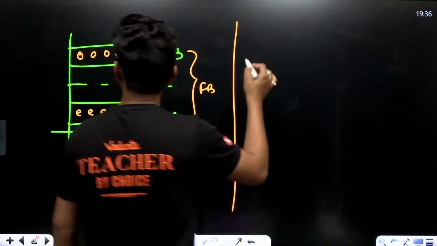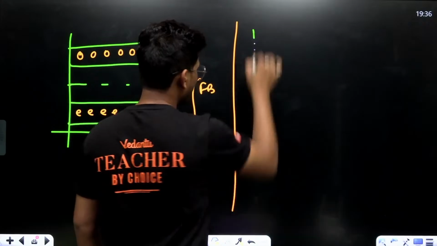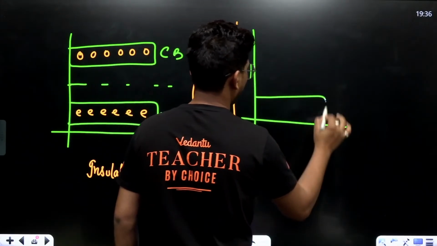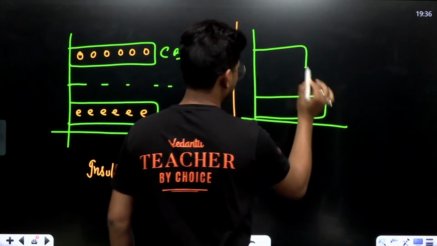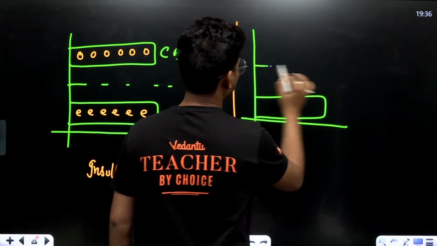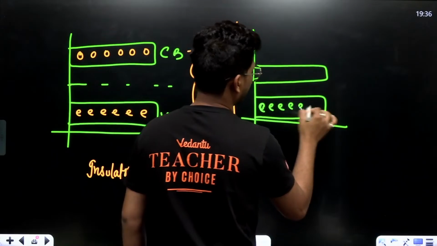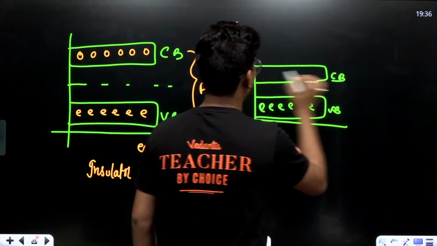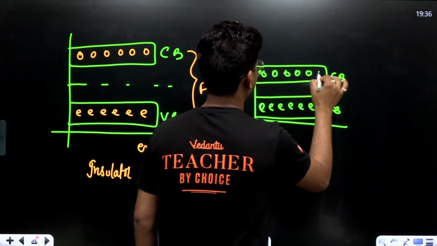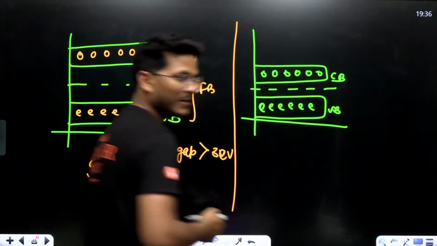If I'm considering the same in semiconductor, electrons in valency band, conduction band, there is holes. This is potential barrier.